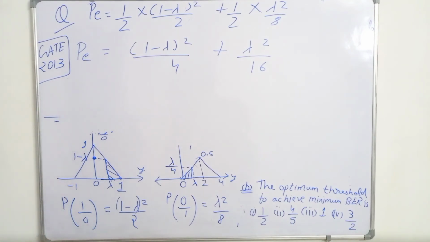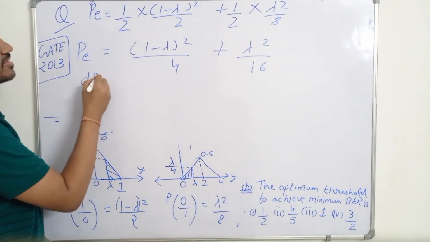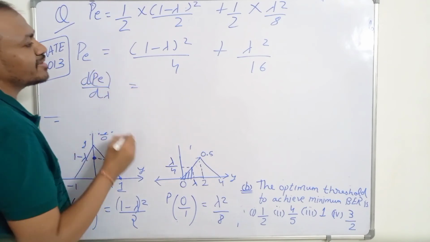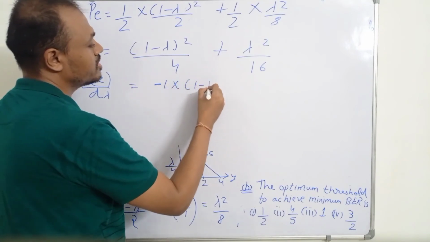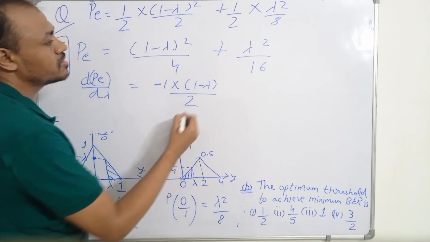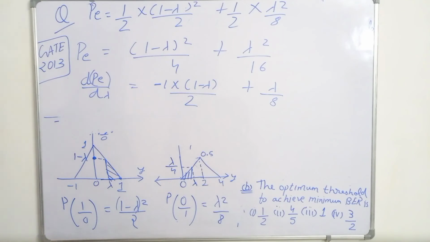For finding the minimum probability of error, we have to differentiate this probability of error with respect to lambda. So dPe by d lambda is equal to minus 1 into (1 minus lambda) upon 2 plus lambda upon 8.